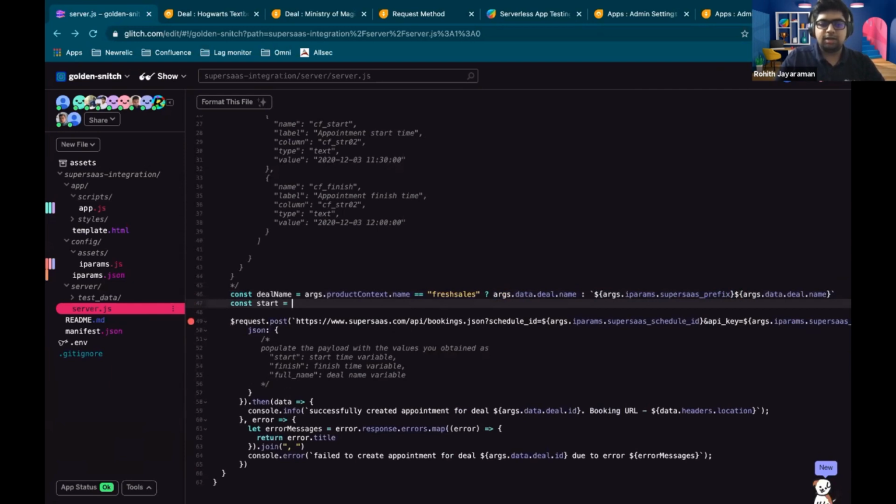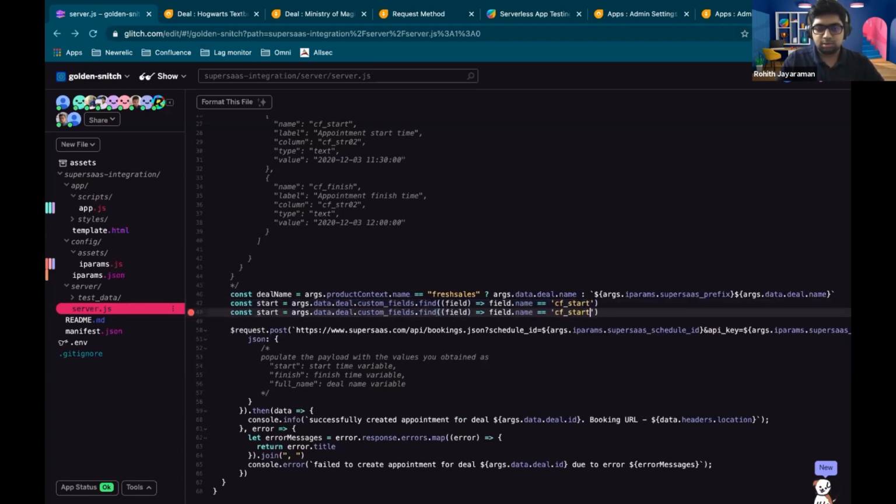And we're going to get the start time from the custom fields. So as you guys know, in Freshworks CRM and in Fresh Sales, the custom fields come as an array. And so we sort of need to find which field it is. So I'm going to find the field which has the name that I need. I'm going to say CF start. And this is CF finish.